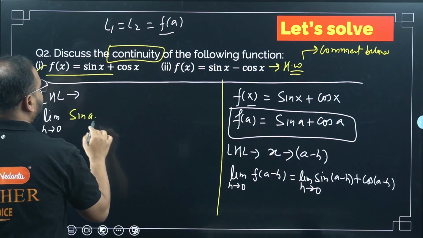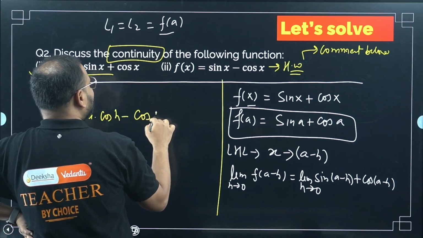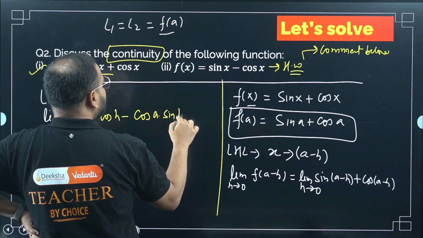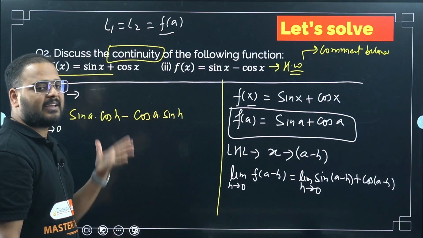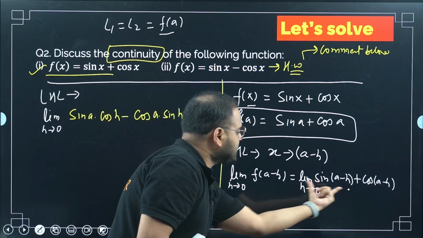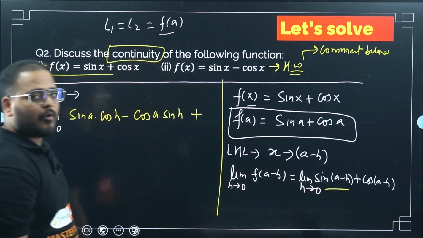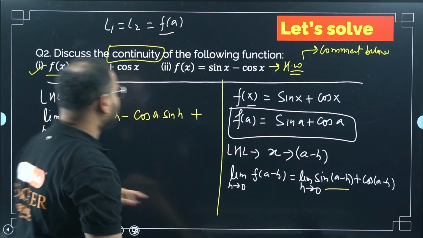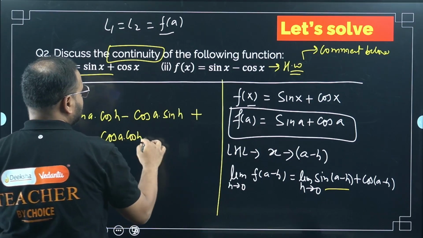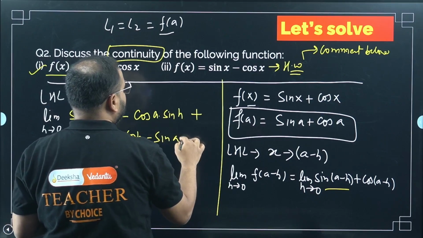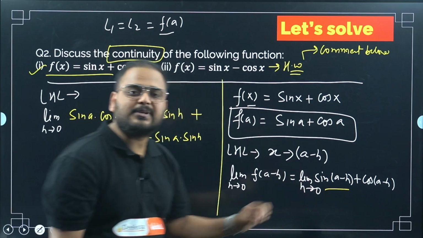Sin a cos b minus cos a sin b. Here b is my h, so I'm taking cos b as cos h and sin b as sin h. This is only for the first part. Let's do the second part also: plus cos(a − b). Cos(A − B) is cos A cos B plus sin A sin B. So I'll get cos A cos H plus sin A sin H.